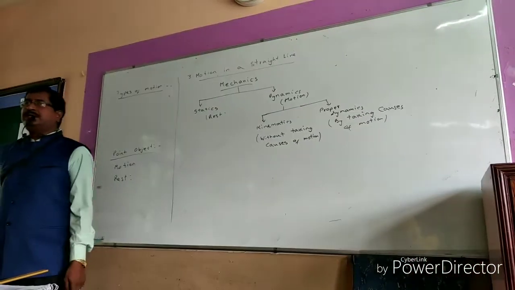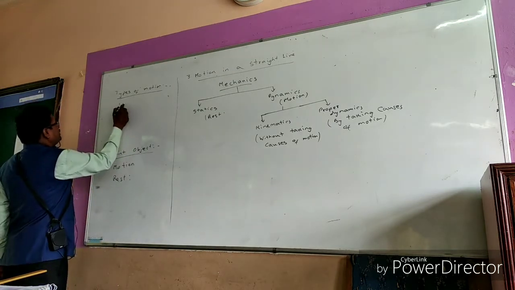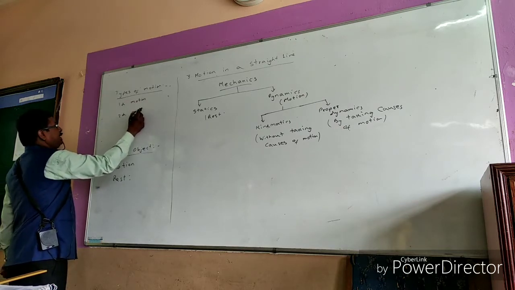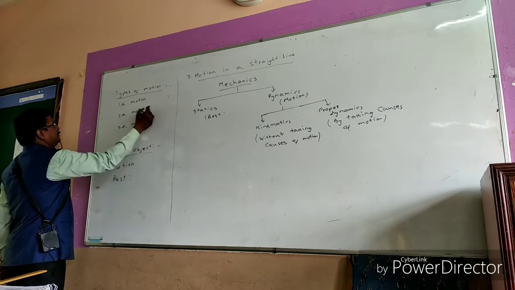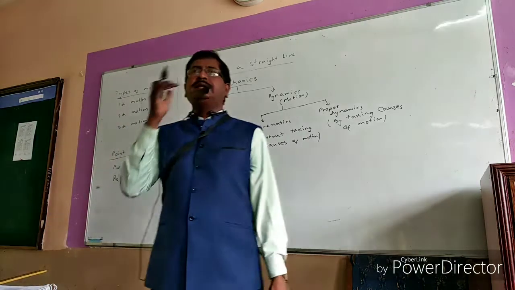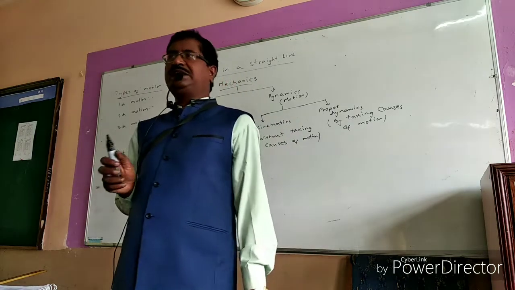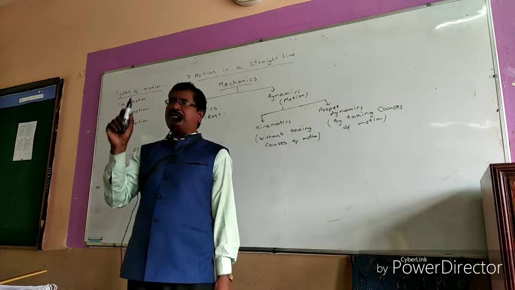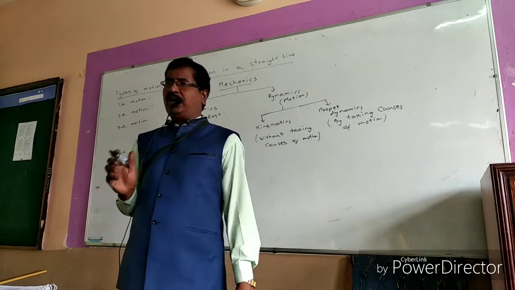Based on direction, the motion you can divide into three types: one-dimensional motion, two-dimensional motion, and three-dimensional motion. One D motion, 2D motion, and 3D motion. So what is meant by one-dimensional motion? Motion in a straight line. You can take it as the example for one-dimensional motion, and only if one coordinate is enough to explain the motion, then that is called 1D motion.